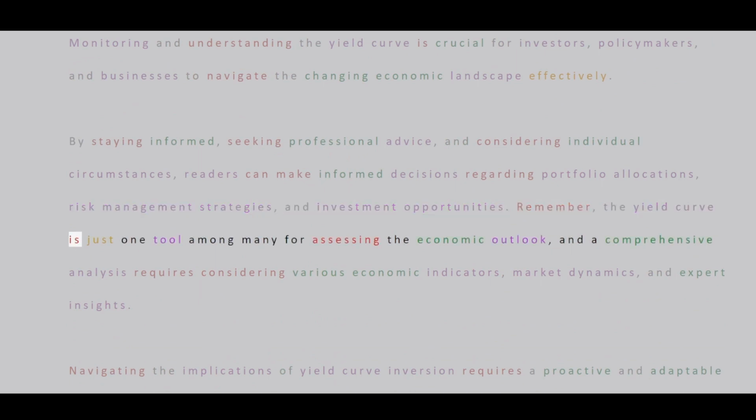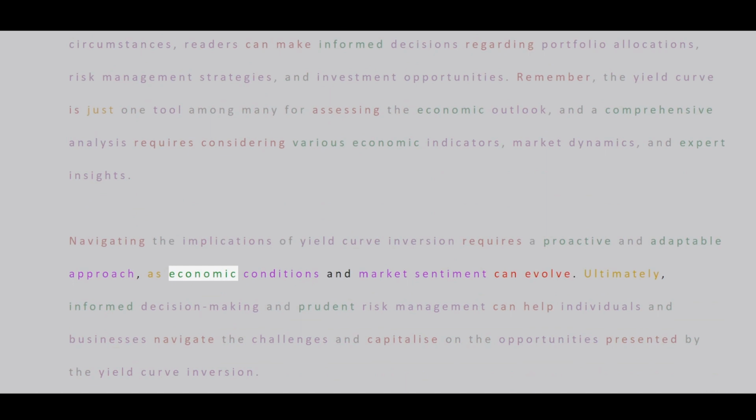Remember, the yield curve is just one tool among many for assessing the economic outlook, and a comprehensive analysis requires considering various economic indicators, market dynamics, and expert insights. Navigating the implications of yield curve inversion requires a proactive and adaptable approach, as economic conditions and market sentiment can evolve. Ultimately, informed decision-making and prudent risk management can help individuals and businesses navigate the challenges and capitalize on the opportunities presented by the yield curve inversion.